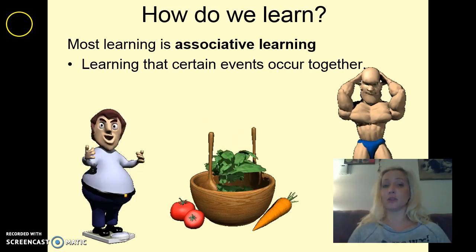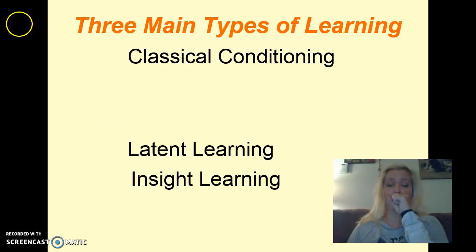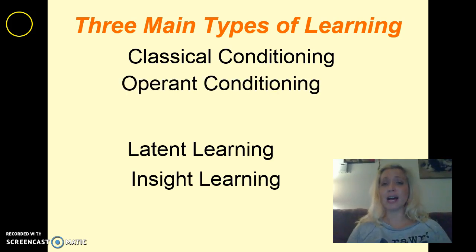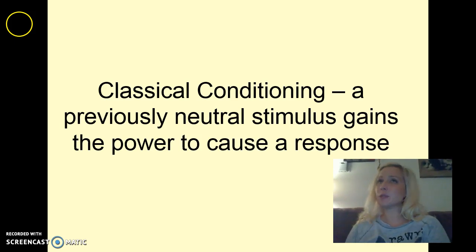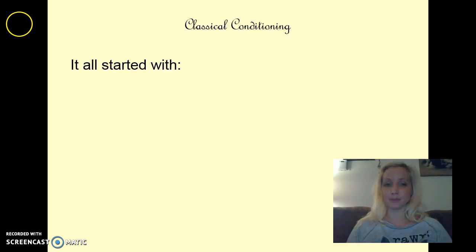So that's associative learning. We know that there are three main types of learning: classical conditioning, operant conditioning, and observational learning. Remember, latent learning and insight learning are two types of observational learning, so that's not like a fourth and fifth kind. So, as we know, classical conditioning is when a previously neutral stimulus, and neutral means it gives us no reaction at all, is now going to gain the power to cause some kind of response that wouldn't have happened beforehand.